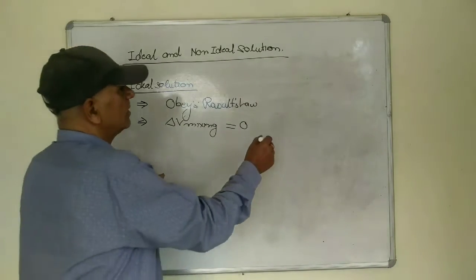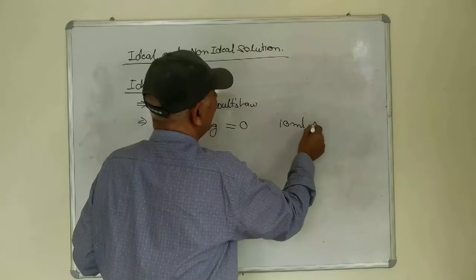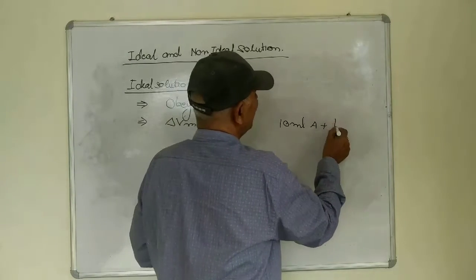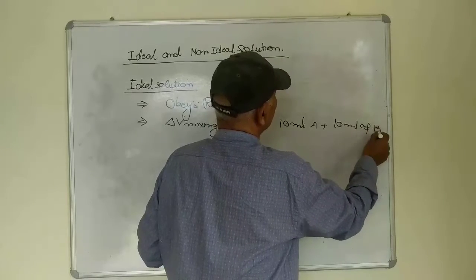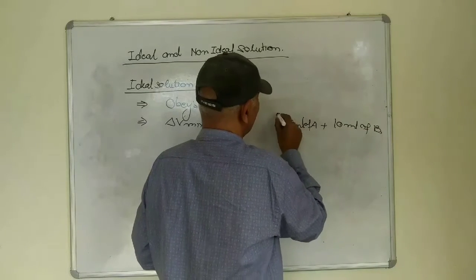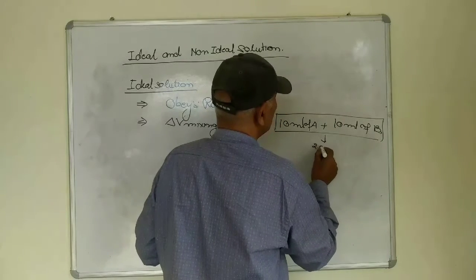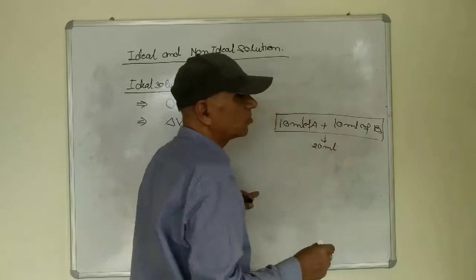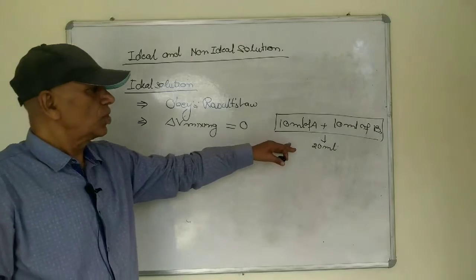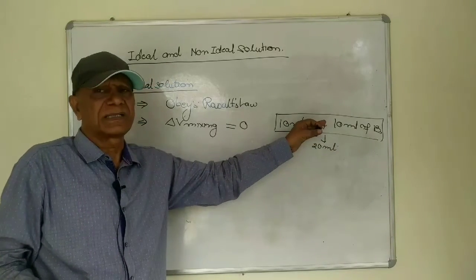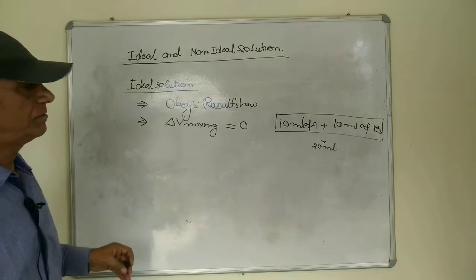For example, if you are mixing 10 milliliter of A and 10 milliliter of B, then the total volume after mixing should be 20 milliliter. Neither should it be less than that nor more than that. So there should not be any change in the volume after mixing. The delta V mixing must be equal to 0.